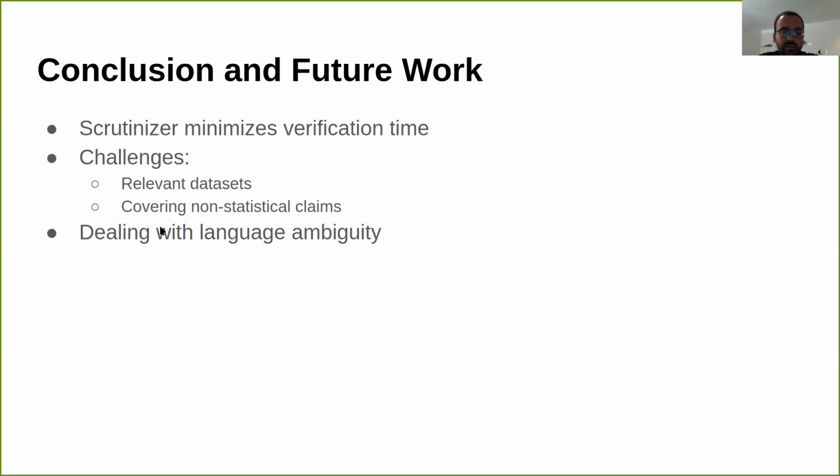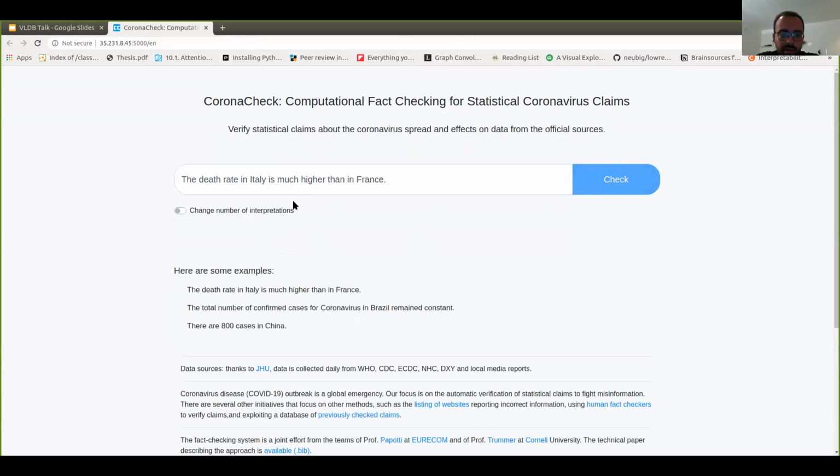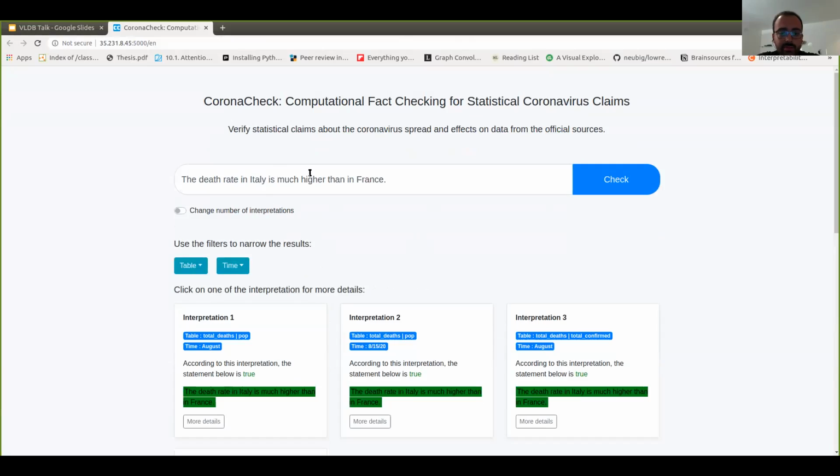Another interesting challenge we are dealing with currently is language ambiguity. For example, let's say we choose the sentence, the death rate in Italy is much higher than in France. Now, this can be interpreted in multiple ways, because since the time is not explicitly stated in the sentence, one might choose to find cases for the month and one might choose to find cases per day.